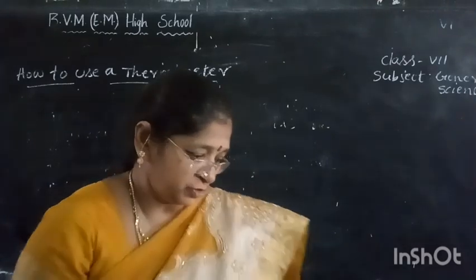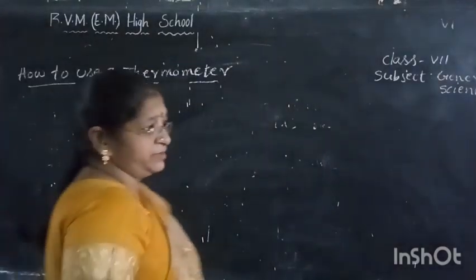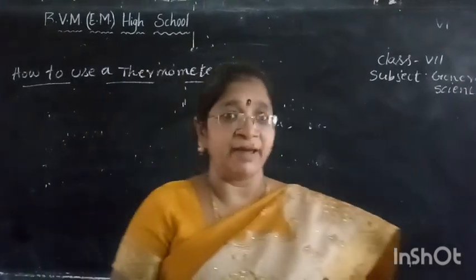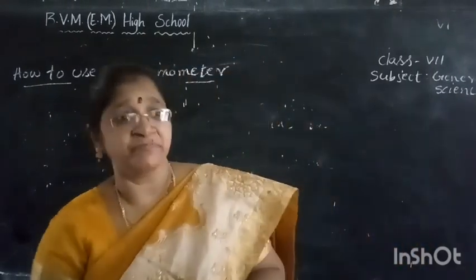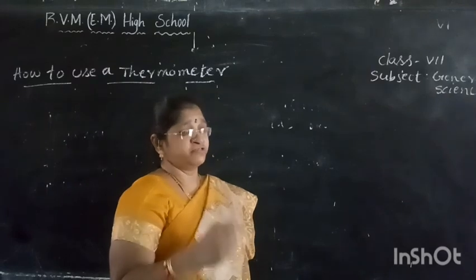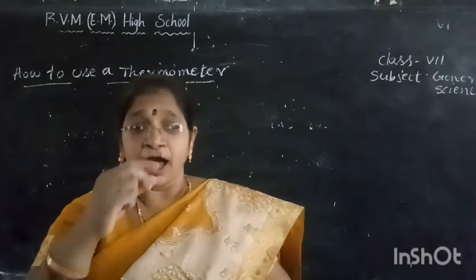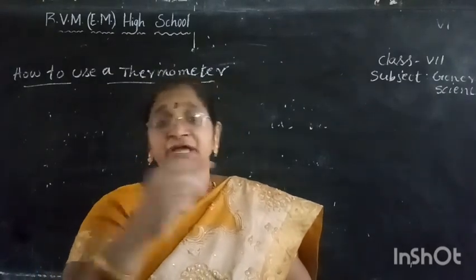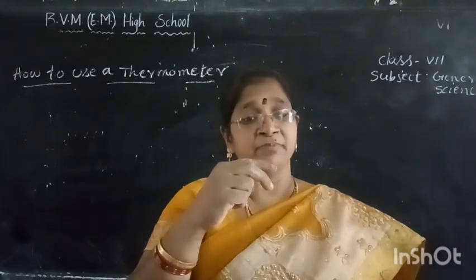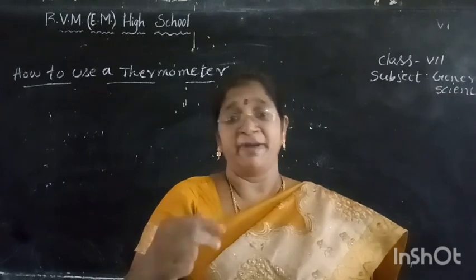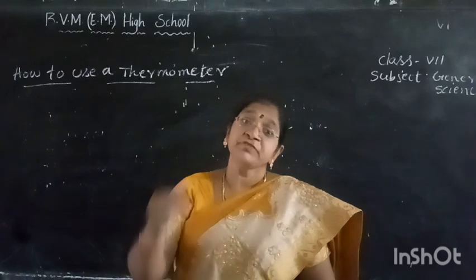Next, I want to go to another topic: how to use a thermometer. The bulb is at the end of the thermometer. If you want to find the temperature of an object, you have to place the bulb near to the object. Then the mercury will expand, and it stops at one end. That is the temperature of that object.